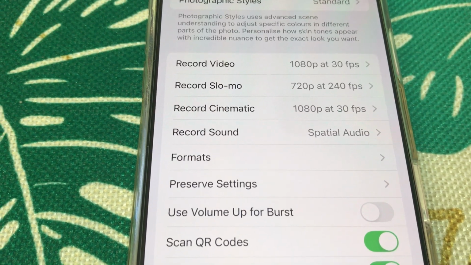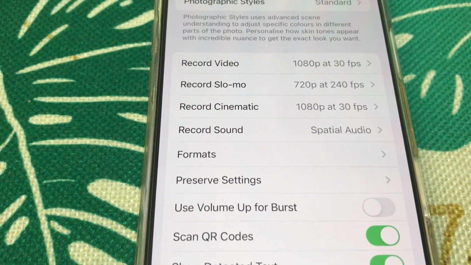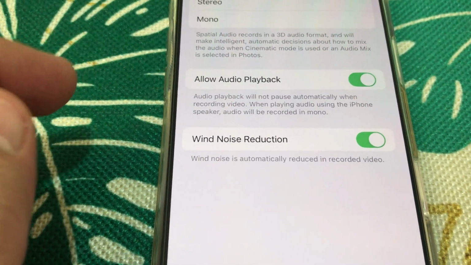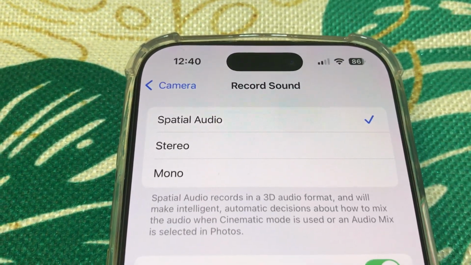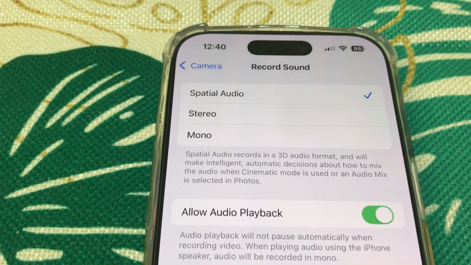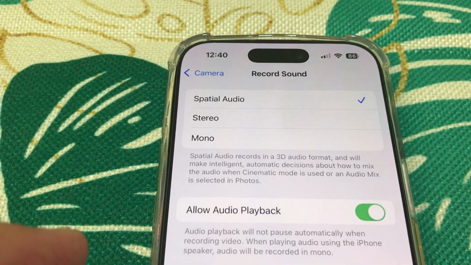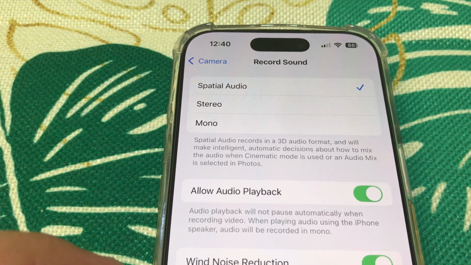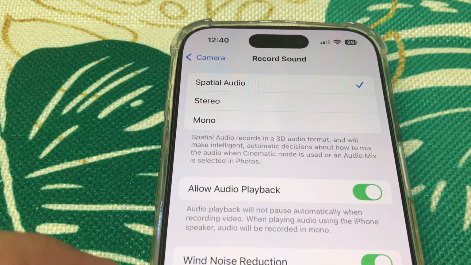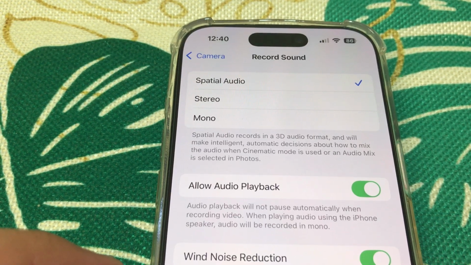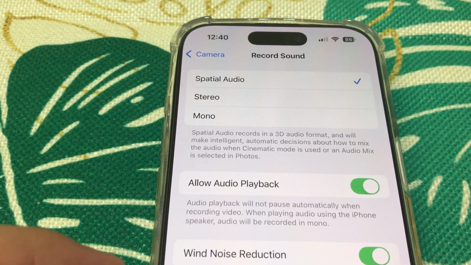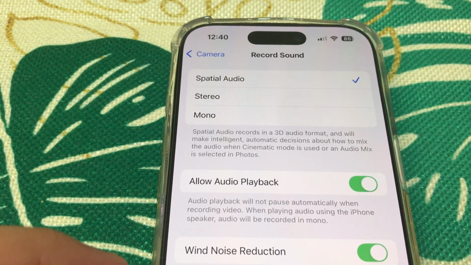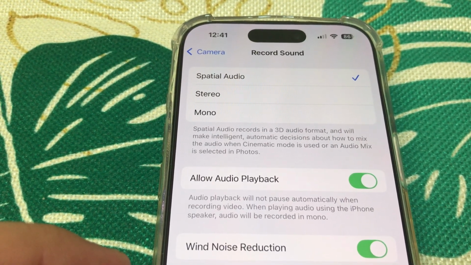Record sound by default by the manufacturer of iPhone, Apple, is on spatial audio. This spatial audio, you need to change it if you want to not have record in a 3D audio format, and because this will make intelligent automatic decisions about how to mix the audio when cinematic mode is used or an audio mix is selected in photos.